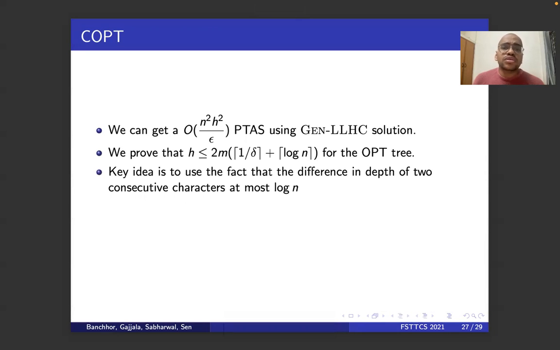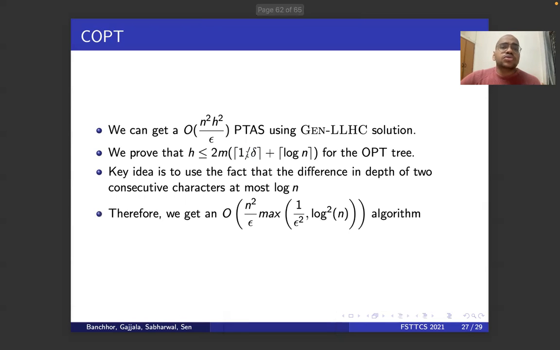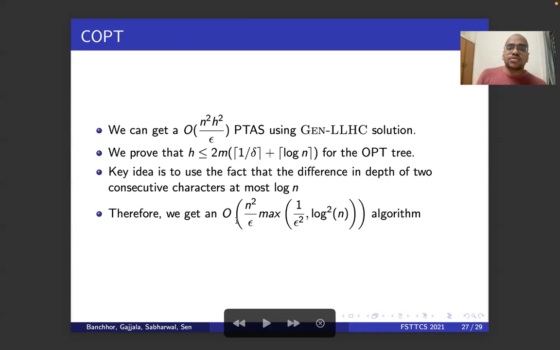So the key idea is to use the fact that the difference in depth of 2 consecutive characters in the optimal tree is not more than log n. If it's more than log n, you can just make some changes and get a new tree in which the decode time is improved, but the code length is affected only by a small amount, which depends on delta. So using this, since we bounded h, we just plug in the h value in the PTAS for general LHC we had, and we get an order n square by epsilon into log term algorithm.